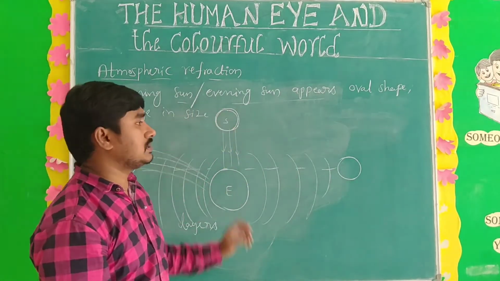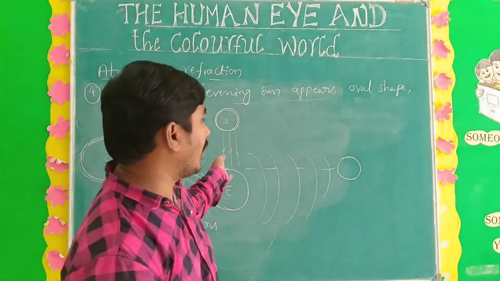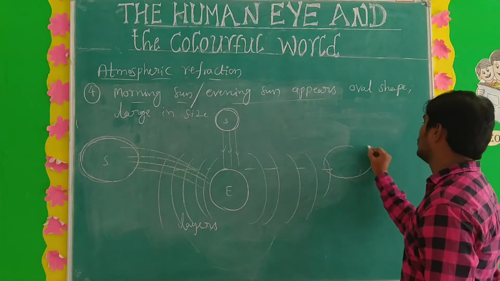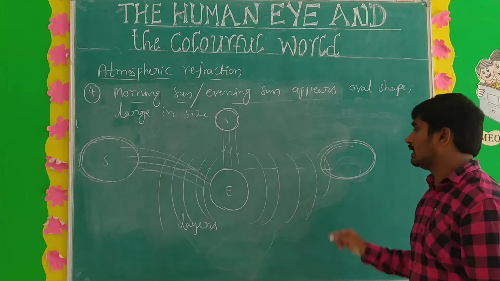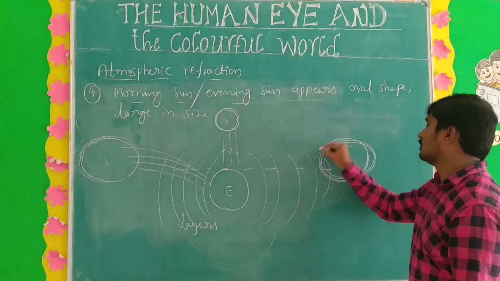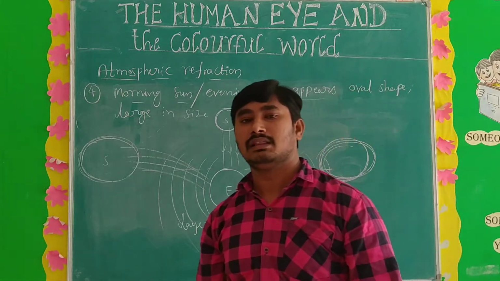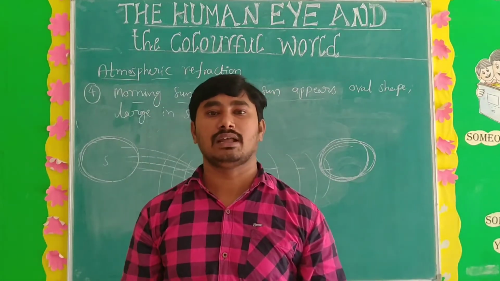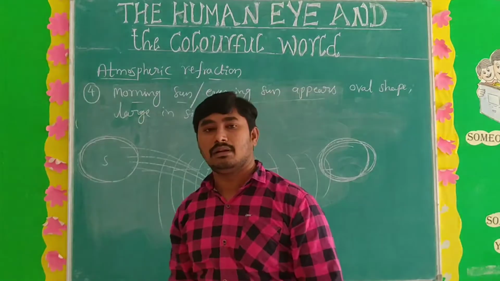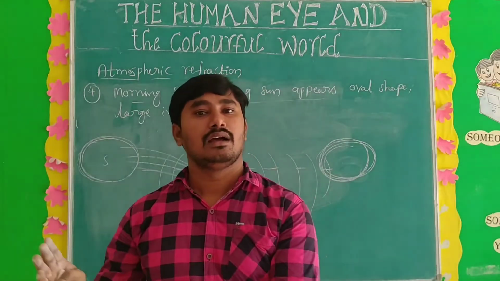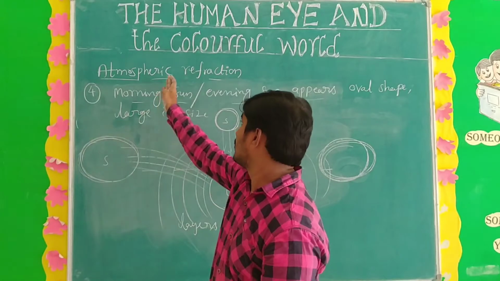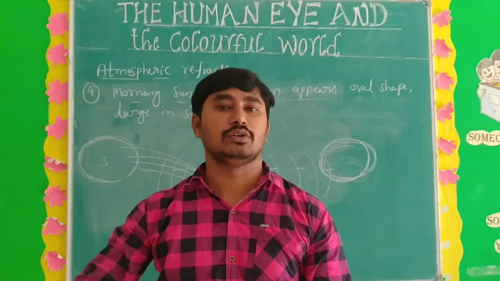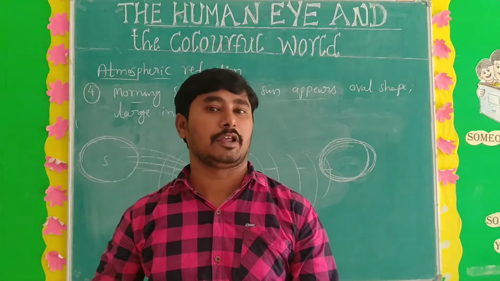That's why the noon sun appears normal, but the morning and evening sun appears big in size and oval in shape. What is the main cause? That is atmospheric refraction. Understand, students? These four examples are very important, especially in atmospheric refraction. Clear? Yes. Next we can go for one more property of light.